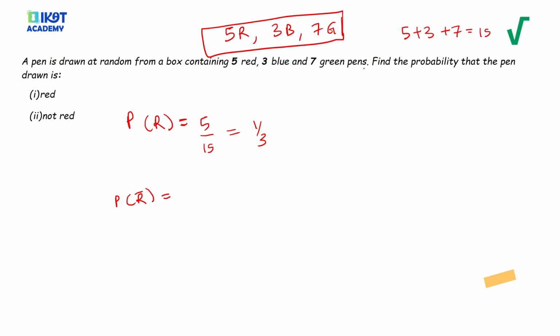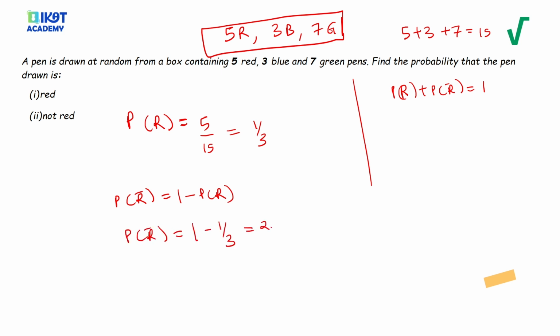Remember we said that for any event, the probability of red plus the probability of red complement is always equal to 1. So we can say this is 1 minus the probability of red, which is 1 minus a third, which is 2/3. That's the probability of red not occurring. So this is the answer to Roman 1, and this is the answer to Roman 2.